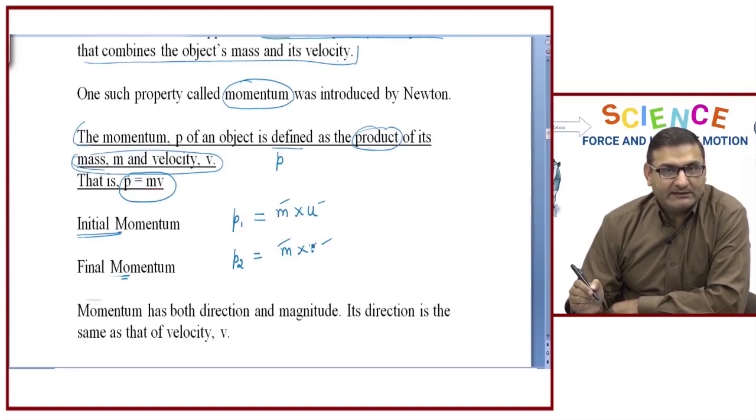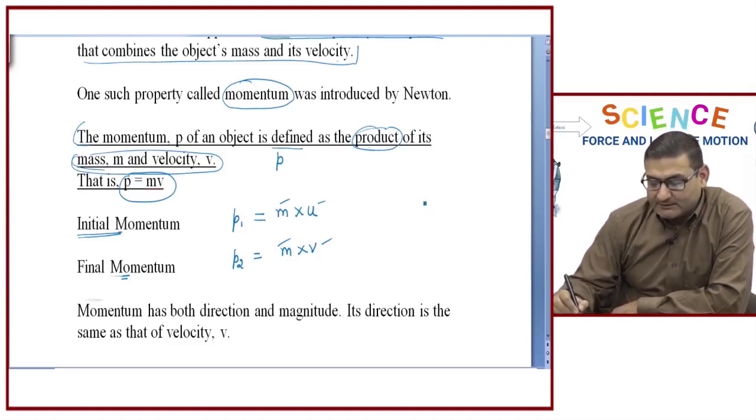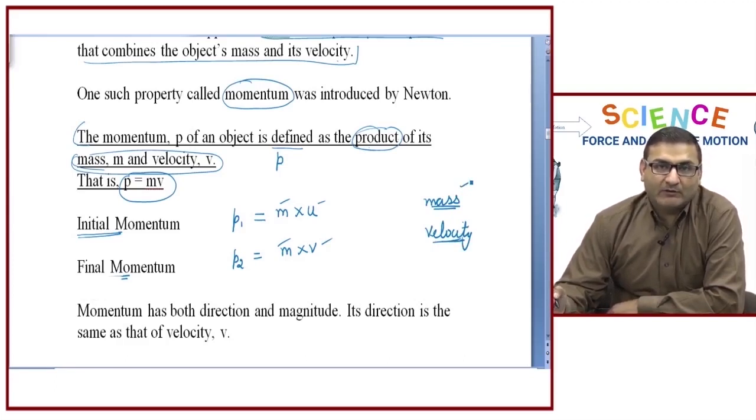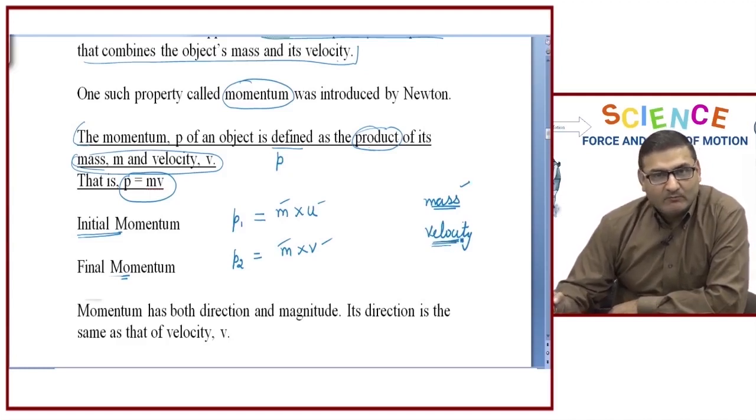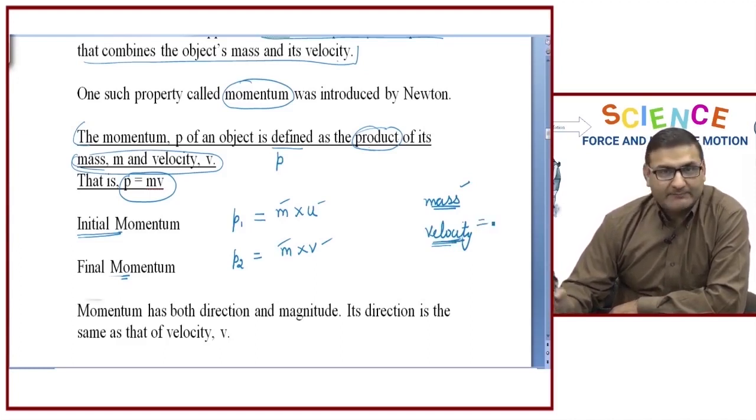In this particular mathematical representation, we see that momentum depends on two factors. One is the mass and the other is the velocity. Fine. It depends on mass. More is the mass, more will be the momentum of the body. Similarly, it depends on velocity. More is the velocity, more will be the momentum of the body.